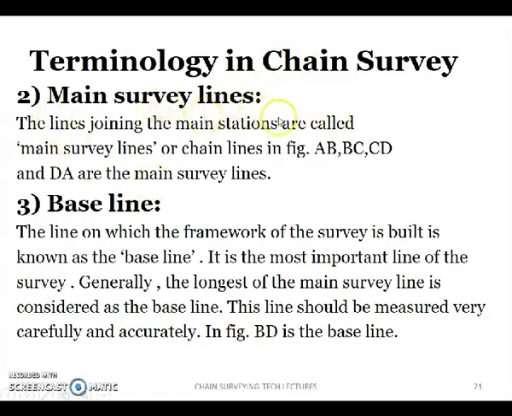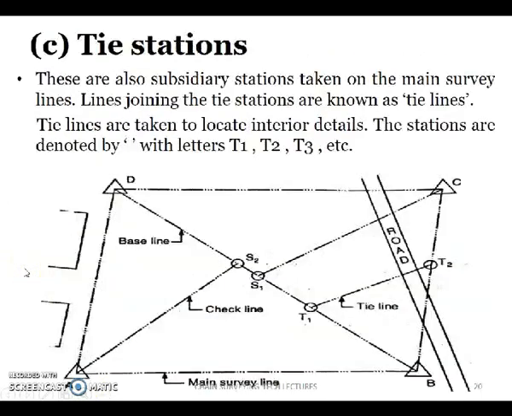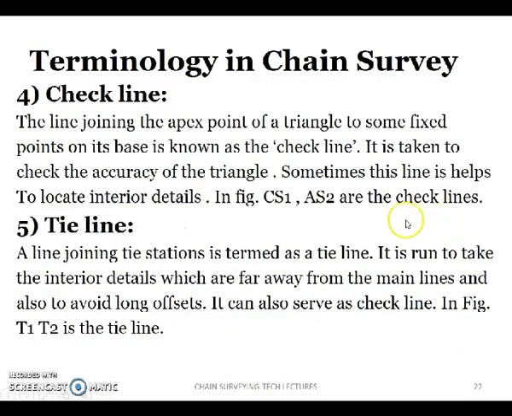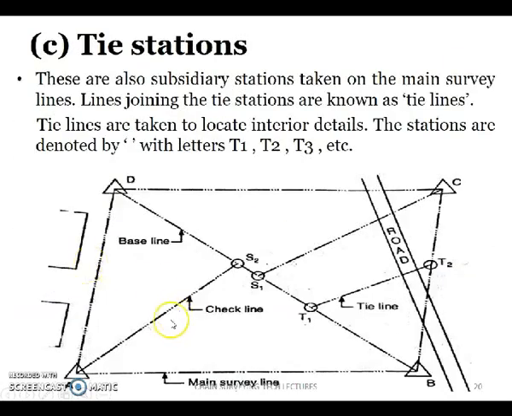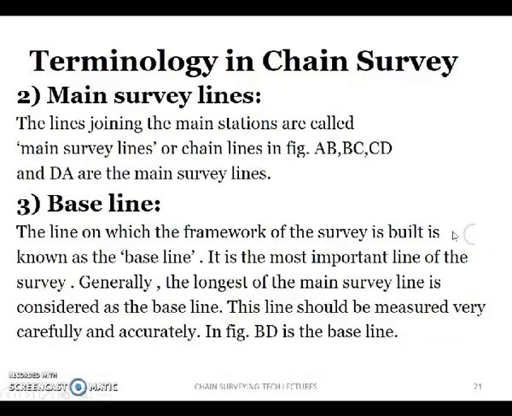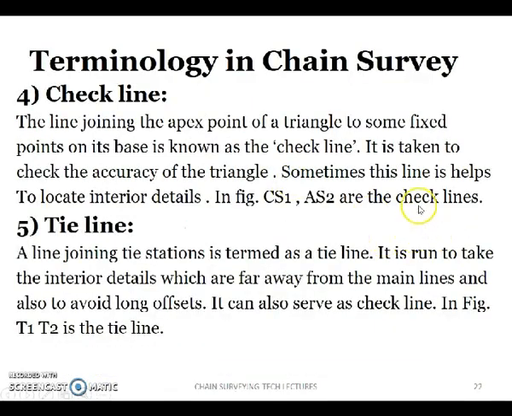Next, the baseline. Main survey lines are the lines joining the main survey stations, and the baseline is the main line, about which the framework of the survey is set. Here BD is the baseline. Next, check line, tie line. The check lines are CS1 and AS2. Usually those are the lines joining the main stations with the subsidiary stations. So these are all the terminology used in chain survey.